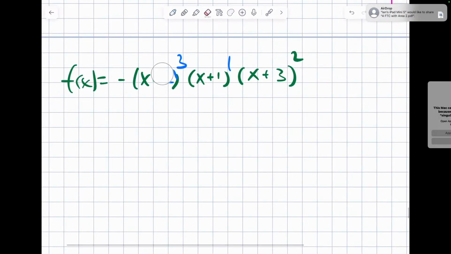So let me rewrite this too. Remember, write the end behavior first. If you write the end behavior, it kind of dictates where the graph is going to go.